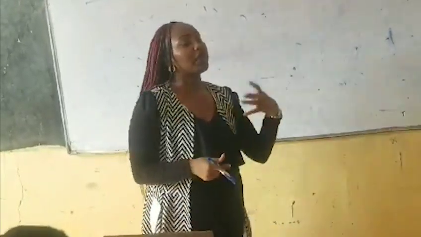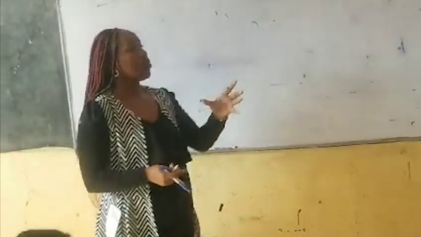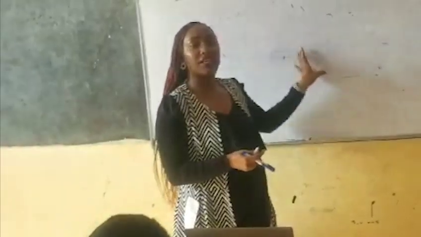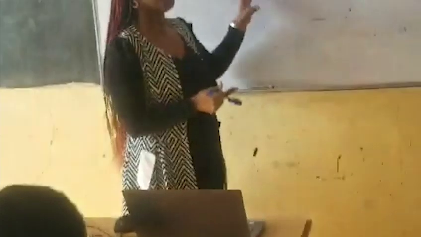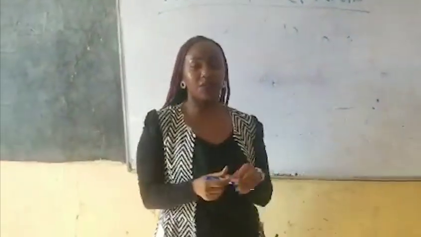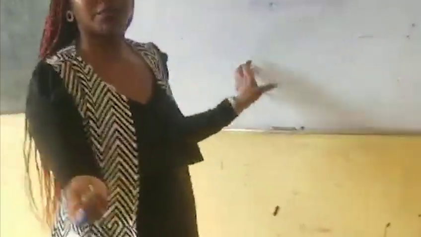So Anita will summarize that definition, or else she will put it in an equation. We have explained what is photosynthesis, but now we want to put it in an equation. So Anita, you write for us the equation of photosynthesis.